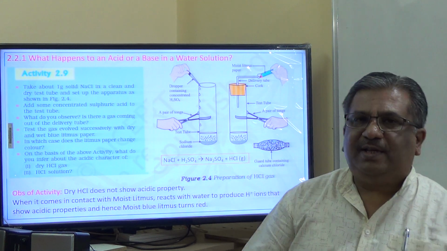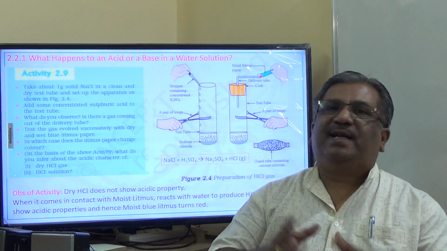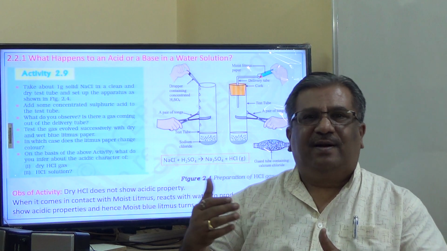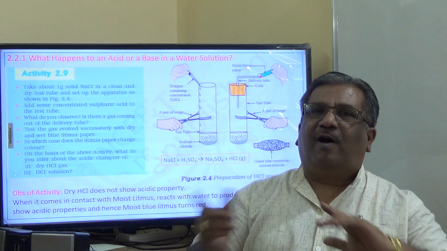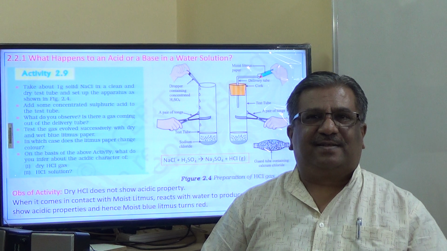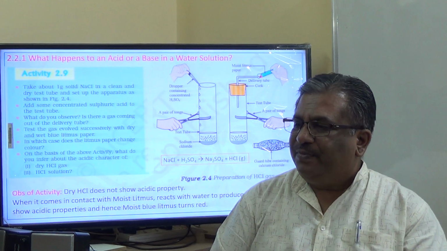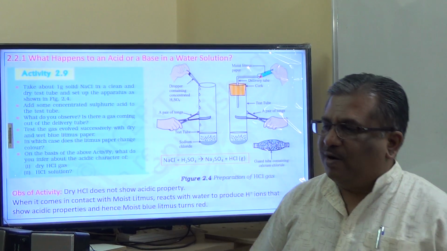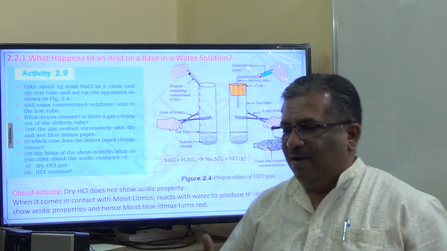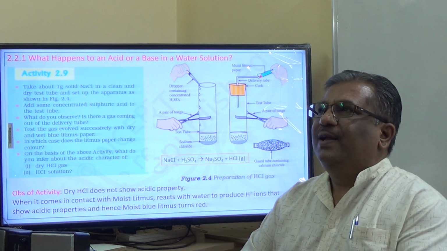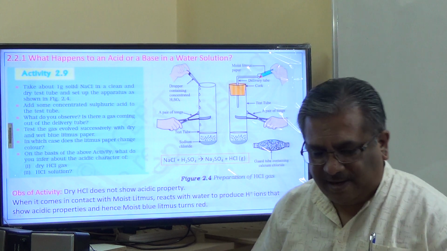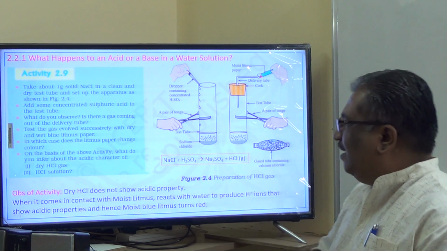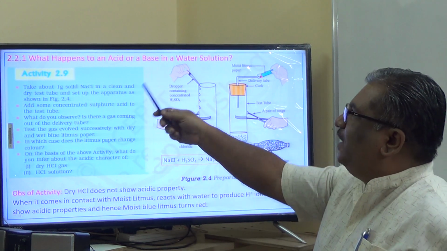Okay, and finally, how do metal oxides react with acids, and how do non-metal oxides react with bases? These are the things which we have studied. And let us take up what happens to an acid or a base in a water solution. Very important. Let us take one activity which is given in 2.9.